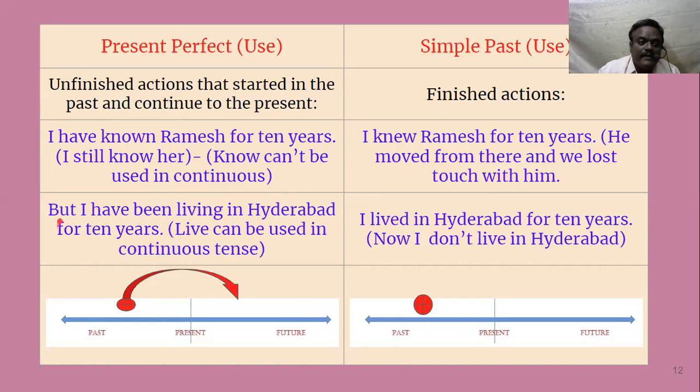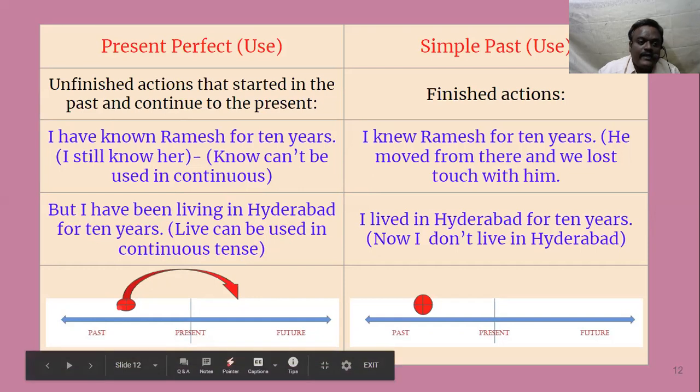But I told you present perfect continuous can also be used. I have been living in Hyderabad for 10 years. That means "live" can be used in continuous tense. Ten years back you started living in Hyderabad, even now you are living there, and even in the future you are going to live for some more years. You are not very sure, but it is going to be long.